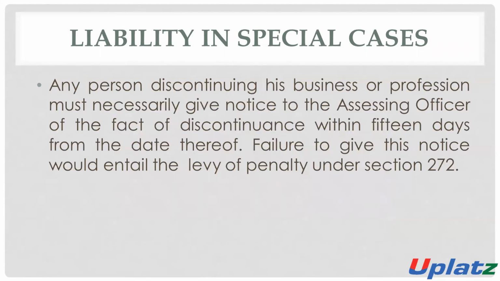When any person discontinues his business or profession, he must give a notice to the assessing officer of the fact of discontinuation within a period of 15 days from the date of discontinuation. If a person wants to discontinue his business, he will send a notice to the assessing officer about such discontinuation, within the period of 15 days.